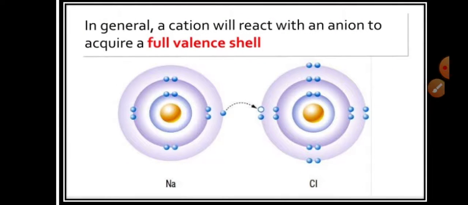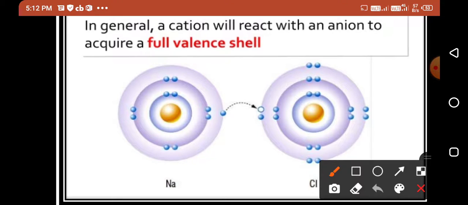In general, a cation will react with an anion to acquire a full valence shell. So sodium, by losing one electron, produces a sodium positively charged cation, and chlorine accepts one electron and produces a chloride negatively charged anion.